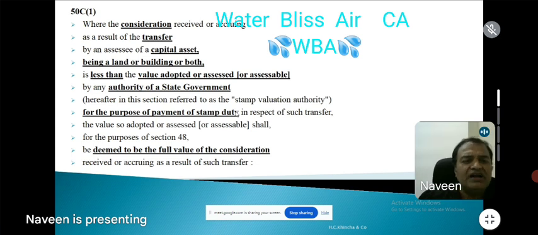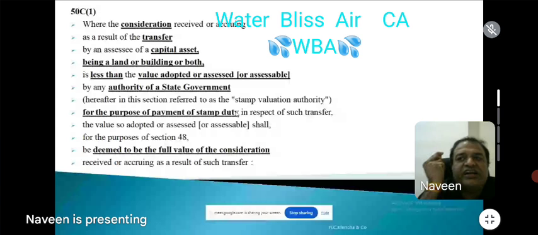That's it. Being land or building or both, what should be the capital asset which is coming under 50C? Capital asset definition we saw, exclusion we saw. But for the purpose of 50C, capital asset means only land or building or both. Understand carefully. That means this section does not apply to tenancy rights, leasehold rights, booking rights, PDRs, development rights, etc. You will see those cases also. So clearly it says capital asset means land or building or both. It does not include rights in land and building. It does not include sale agreement transactions, leasehold rights, booking rights, tenancy rights, etc.